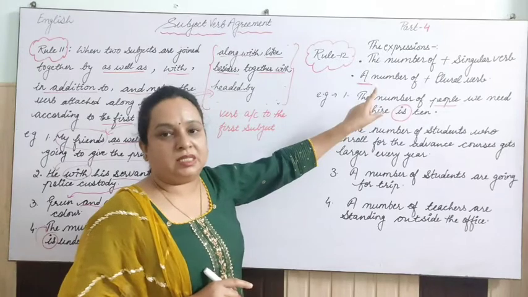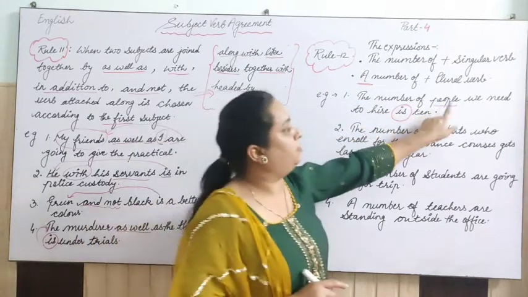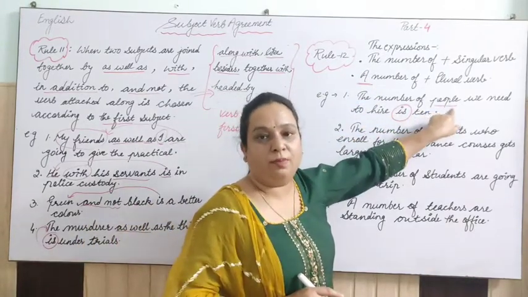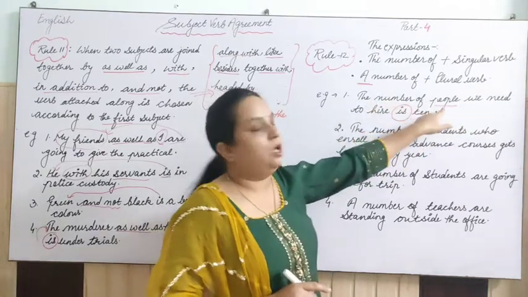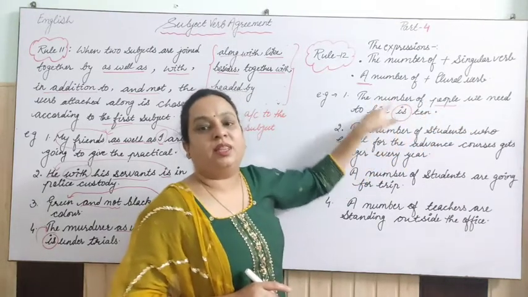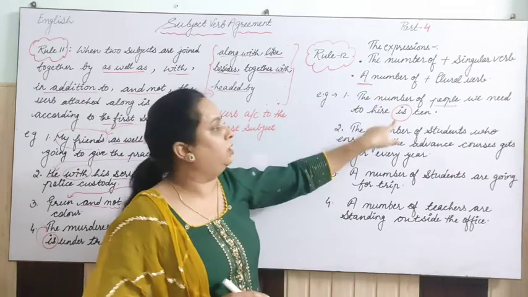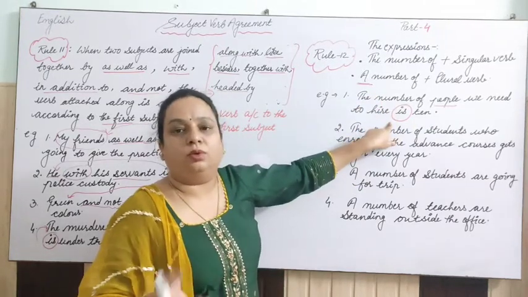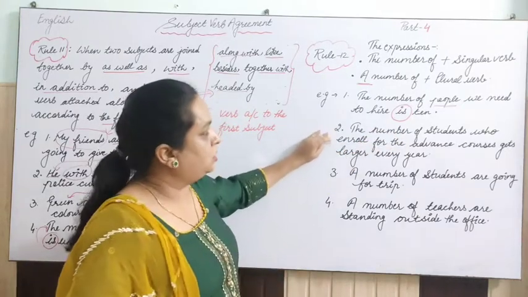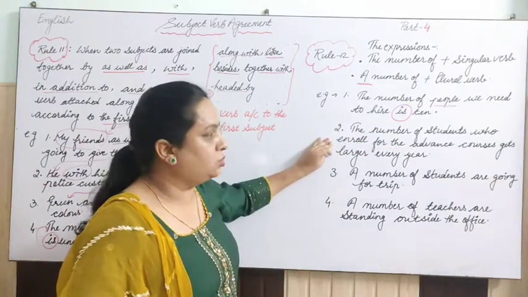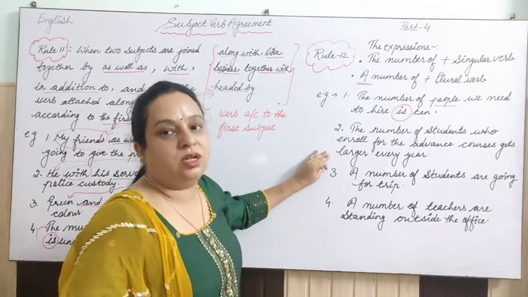In both of the cases, the plural subject will be given here, like the number of people, a number of people. So when it is a number of people, we will use are. When there is the number of people, we will use is, singular or plural according to the text, right? The number of the students who enroll for the advanced courses gets larger every year.